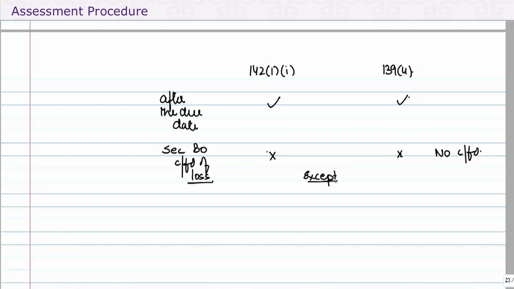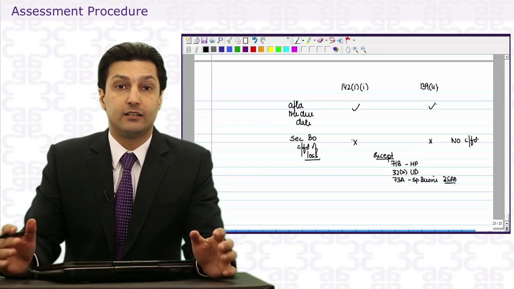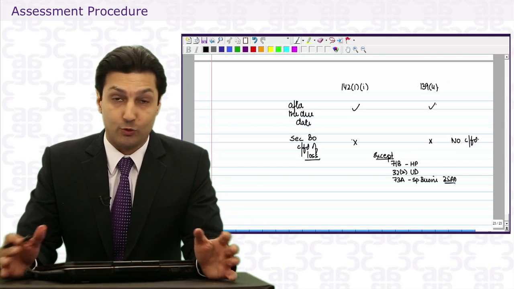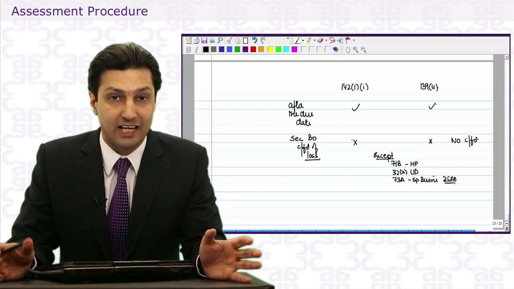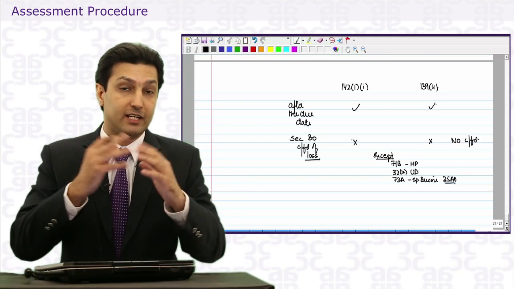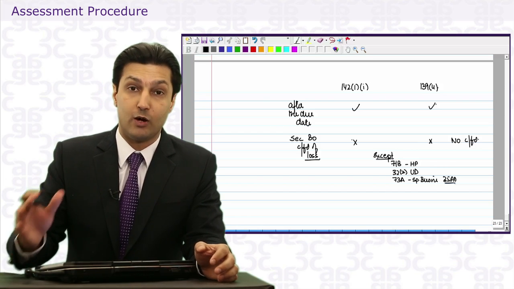When we did set off, we talked about 71B, which is house property loss, 32.2, unabsorbed depreciation, and we need to mention over here 73A, which is specified businesses covered by 35AD, if you remember, and you should. We had cross-country natural gas, cold storage, warehousing for agriculture produce, and all those specified businesses where the entire capital asset cost was allowed as a deduction.